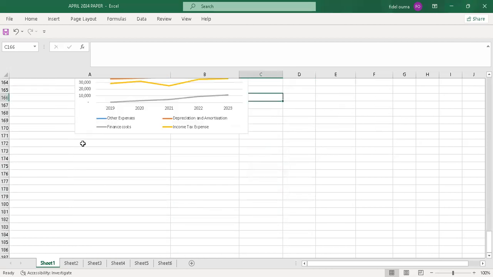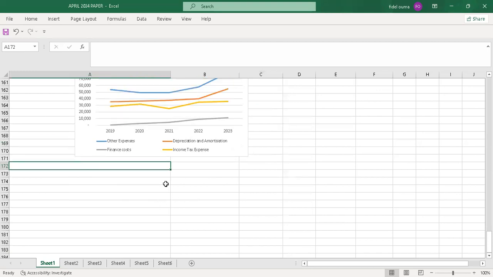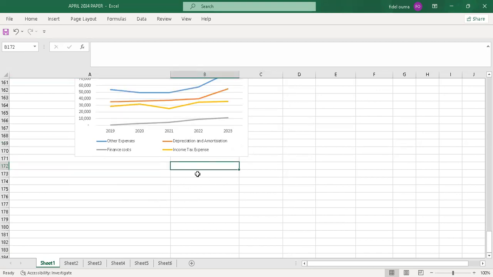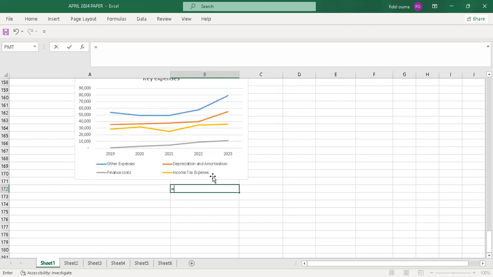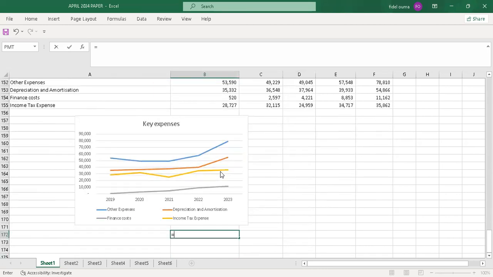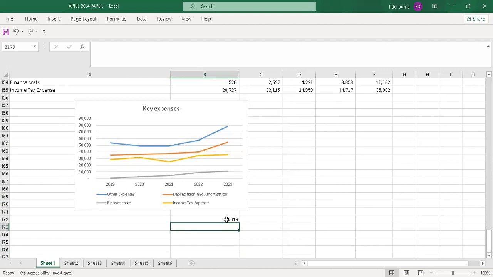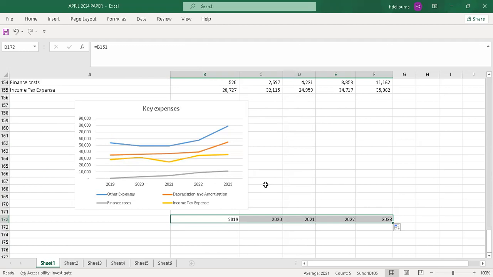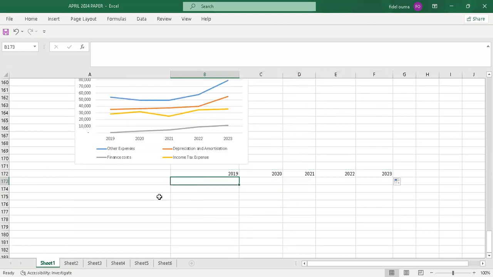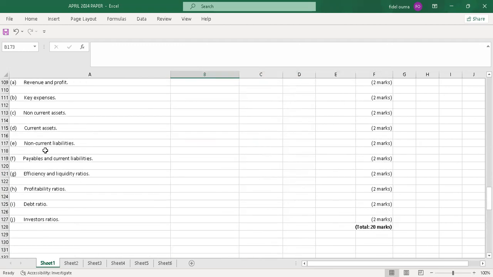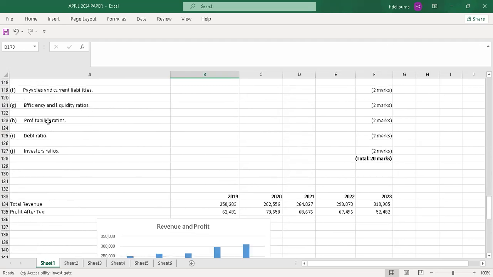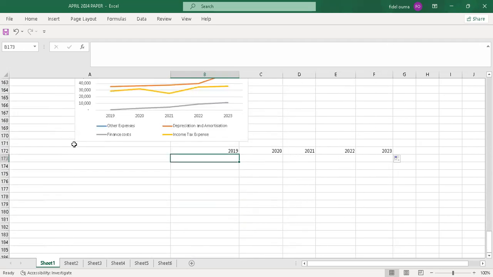I'll go to part C. Okay, I'll do the same. So I'll copy the years 2019, and I'll drag this all the way to 2023. So part C, what was the number? C was non-current assets. So this one I'll deal with non-current assets.